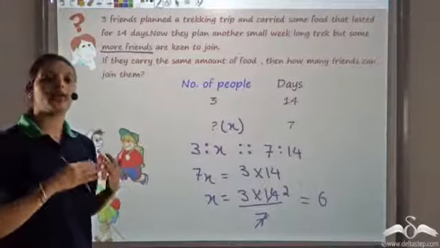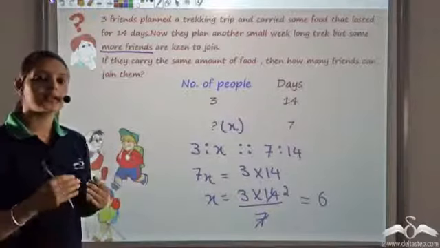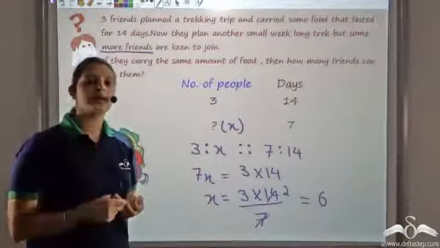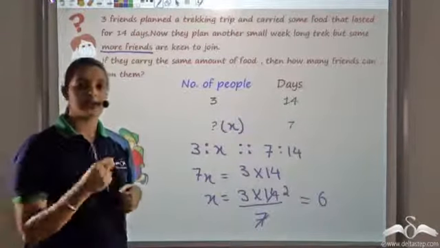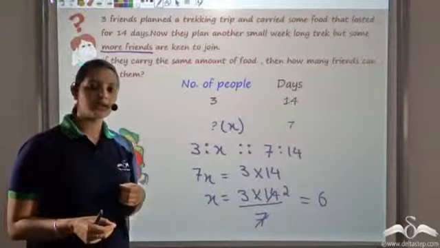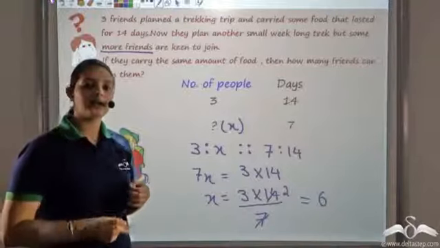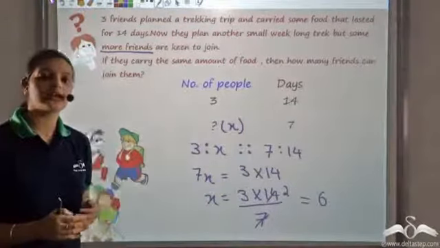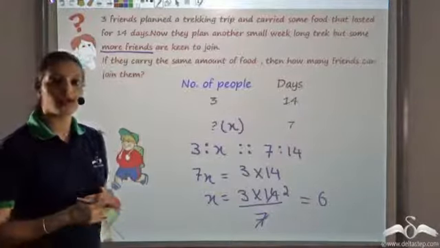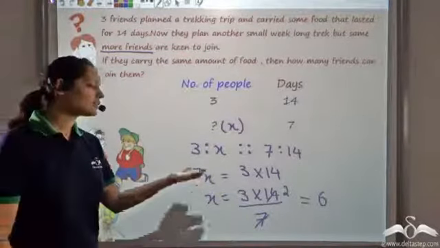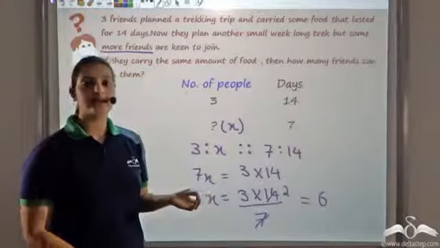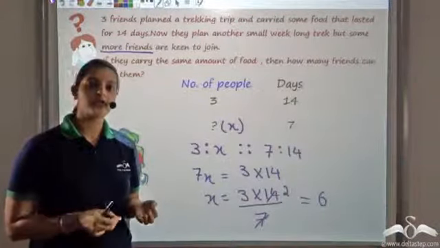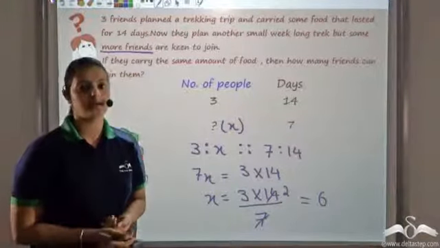Remember that things are not always in direct proportion. They can be in inverse proportion like we've just seen. So important is to figure out whether they are in direct proportion or inverse proportion. Check whether increasing one decreases the other or increases the other. So from there you can find whether things are in direct proportion or in inverse proportion. Once you find that, then you can easily say that product of means would be equal to product of extremes. That holds true for both direct proportion and inverse proportion.